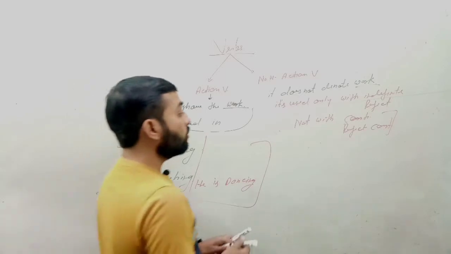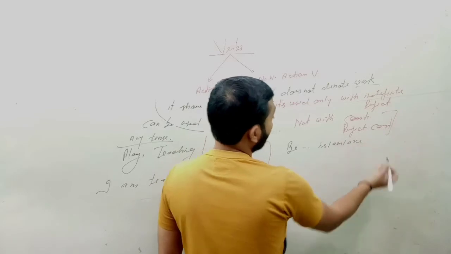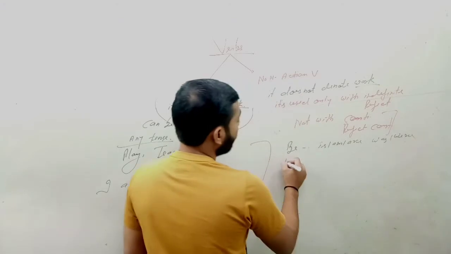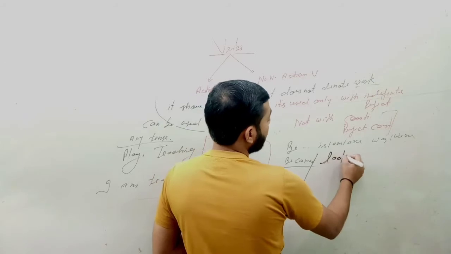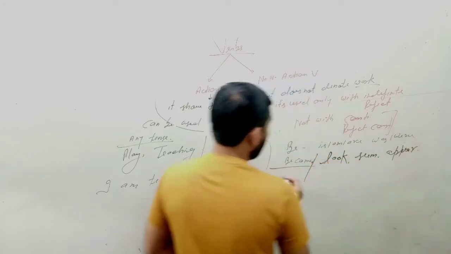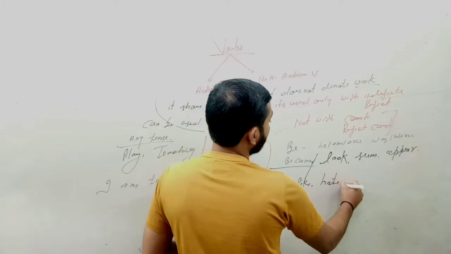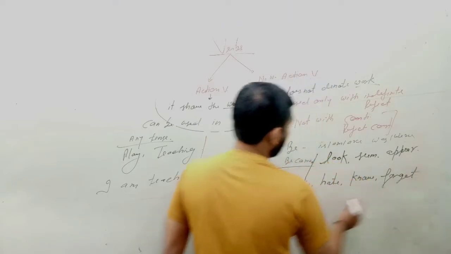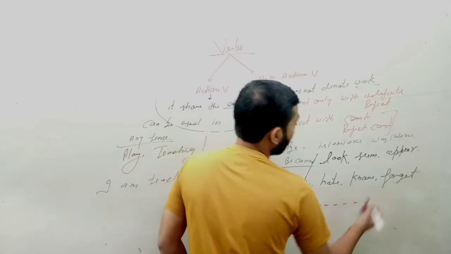Let's have a look at non-action verbs. Non-action verbs are be, and is, am, are are part of non-action verbs. You know very well, in past you can say was or were. Here you will find become also. You can say look, seem and appear, love, like, hate, know, forget, remember. Many, you will find a lot.